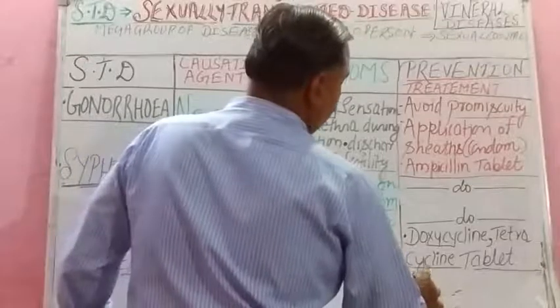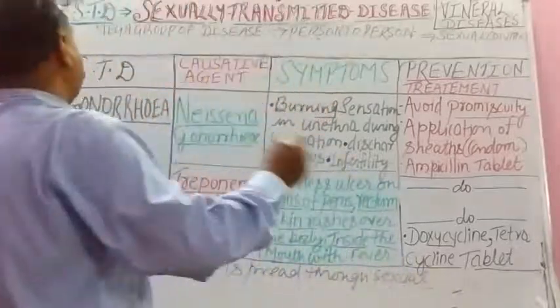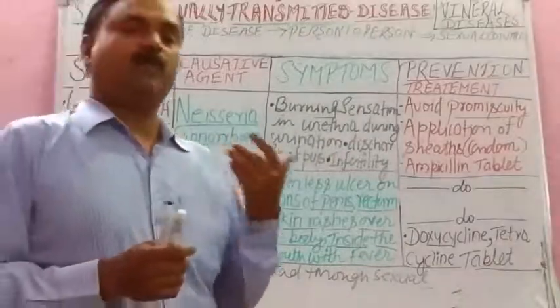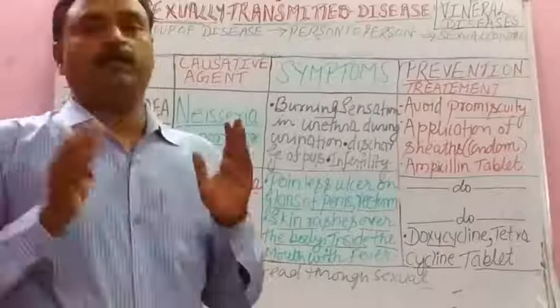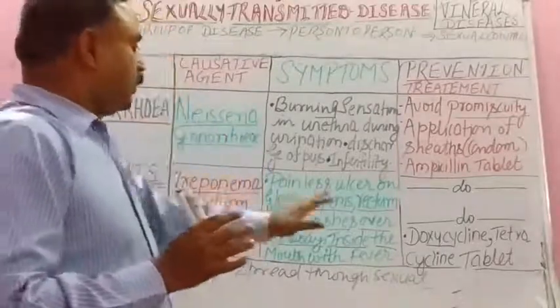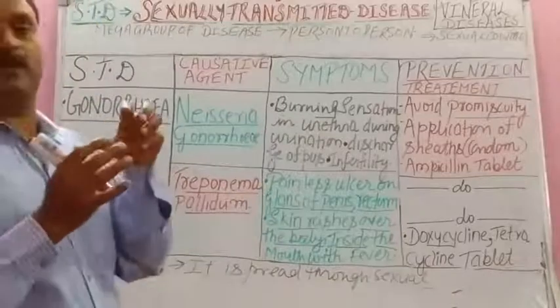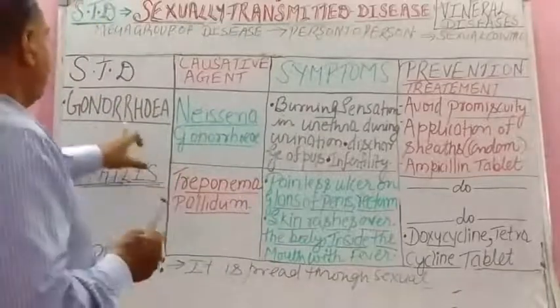This is the main mode of spread. After this we are going to study 3, 4 or 4, 5 more. Remember, you have to learn from your text in the same way.